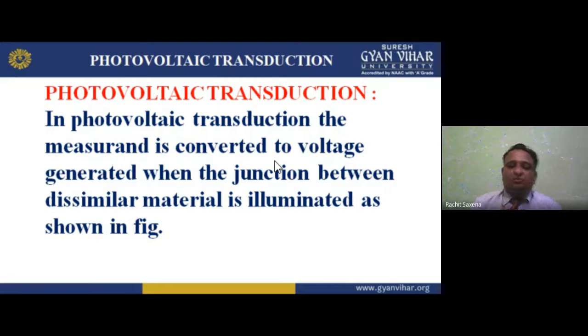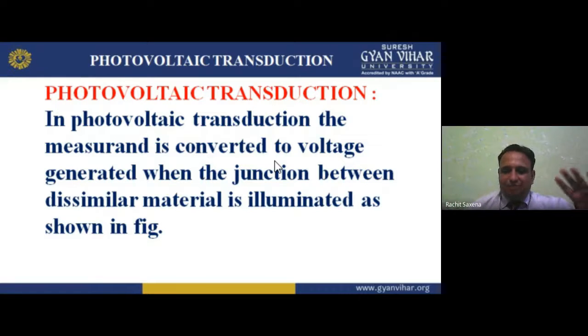is converted to the voltage generated when the junction between dissimilar materials is illuminated. Two dissimilar materials, like the P and N of a semiconductor diode. Okay, understand?